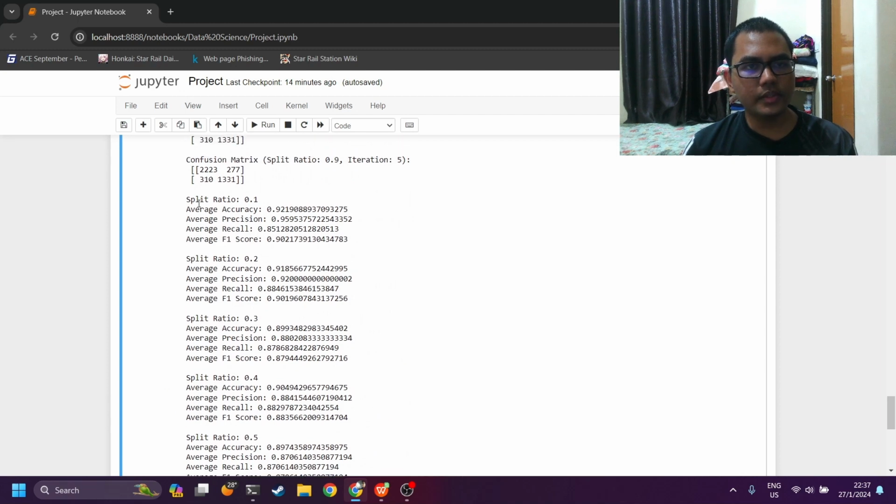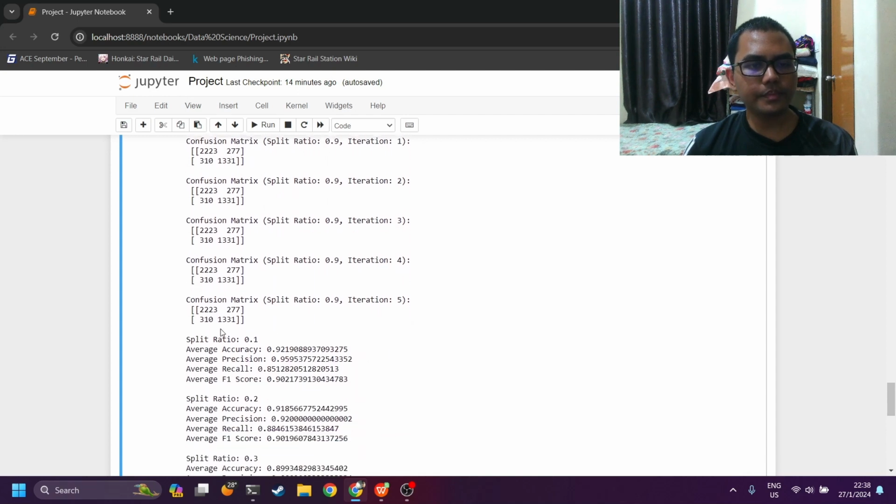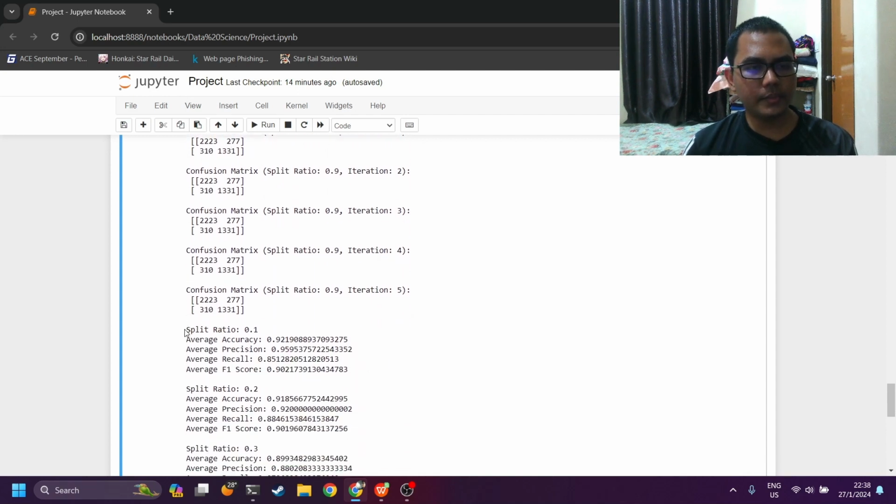As you can see here, the 0.1 or 90-10 fold has an average accuracy of 92%, precision of 95%, average recall of 85%, and average F1 score of 90%. These results show that this split ratio in conjunction with the decision tree model has displayed the best result.